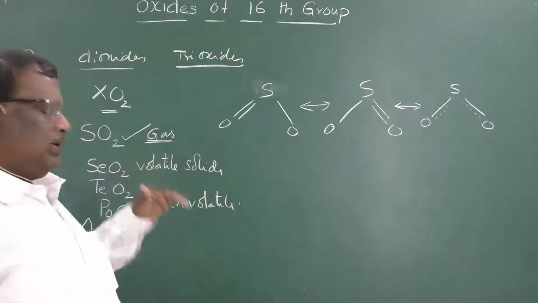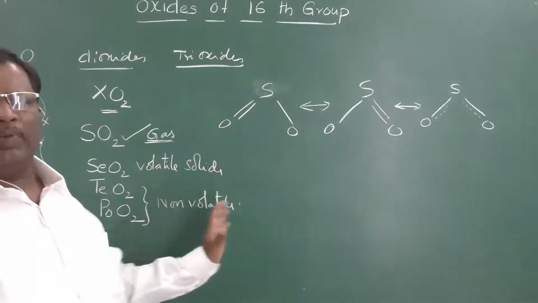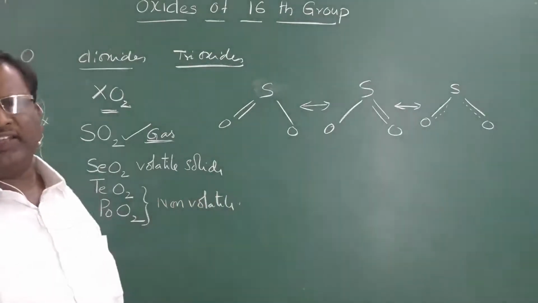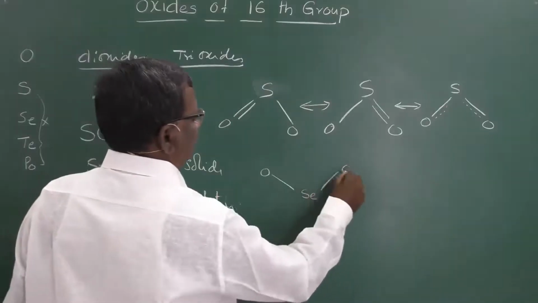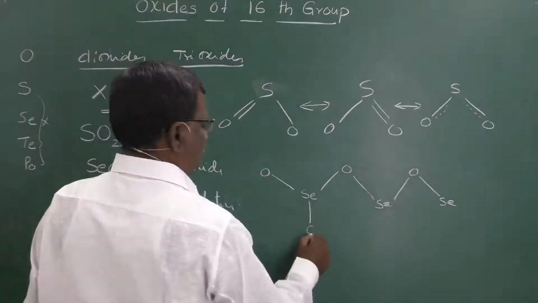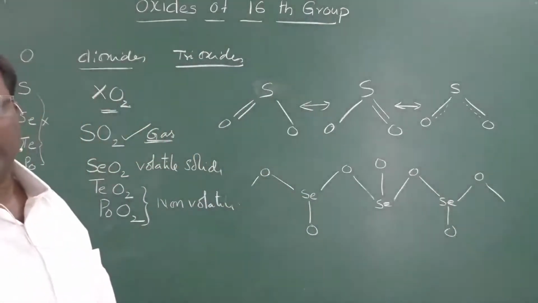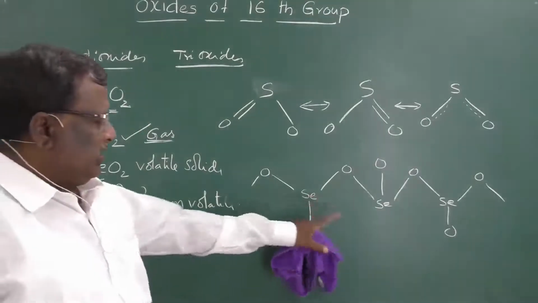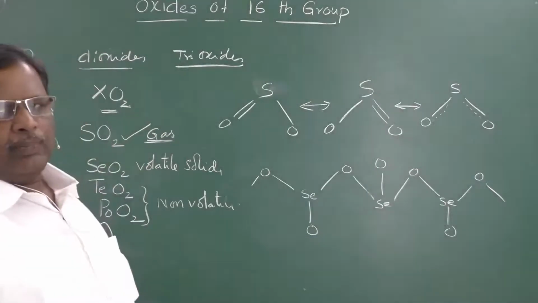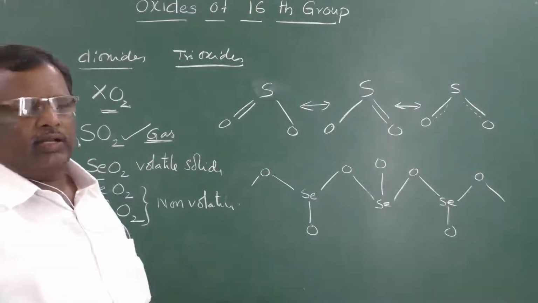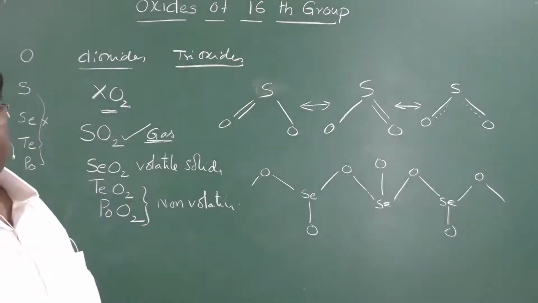Whereas other dioxides, since they are solids, are in polymerized form, with chain-like structures. For example, the structure will be like this. It is a polymeric structure like this. In TeO2 also, in place of Se, you can keep Te or Po like this. The dioxides' structure will be like that.